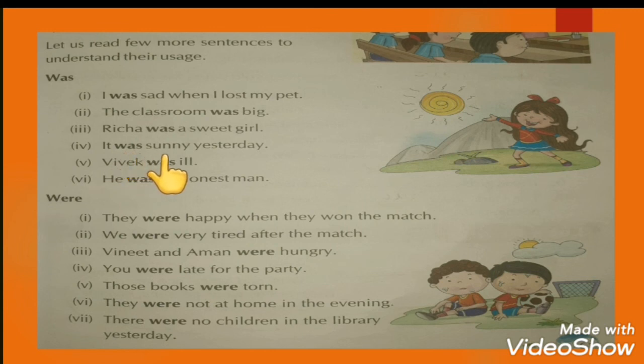When we are talking about yesterday or past things, we use was as a form of verb. Vivek was ill. He was an honest man. They were happy when they won the match. We were very tired after the match. Vinith and Aman were hungry. Here we are talking about plural things, so that's why we use were in all the sentences.